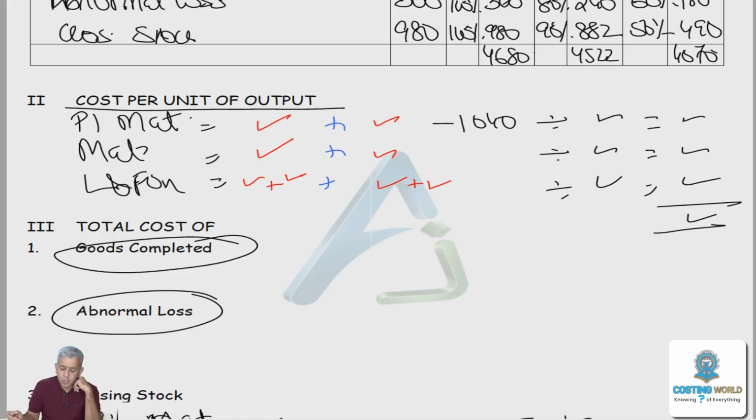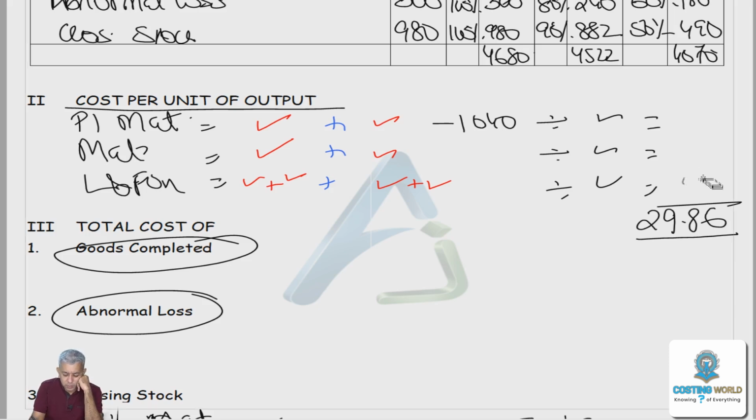Tell me what was your cost, beta? This normal cost total is how much? 30. No, 30 does not come. 29.8. 29.85. I got 86. I think 86 it should be. 29.86. Can you tell me the breakup, please, if somebody can help me out? 8.11, 1.47, 20.28.